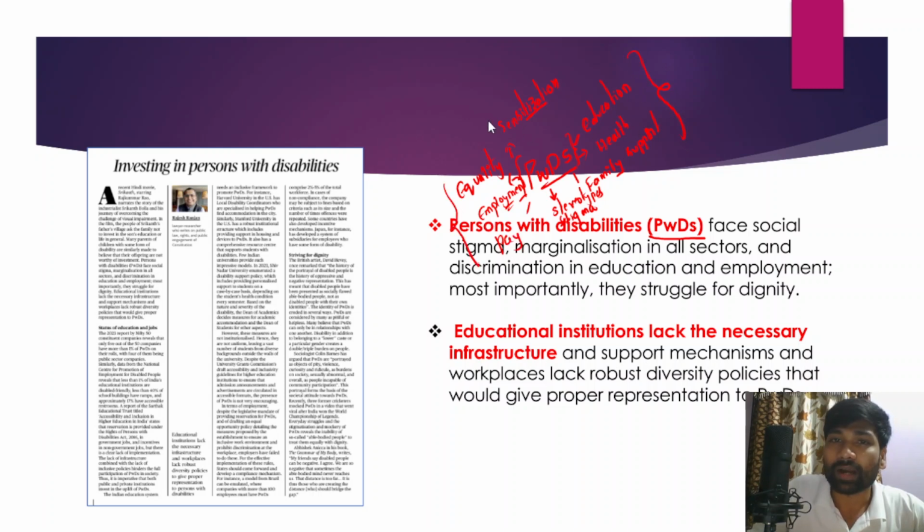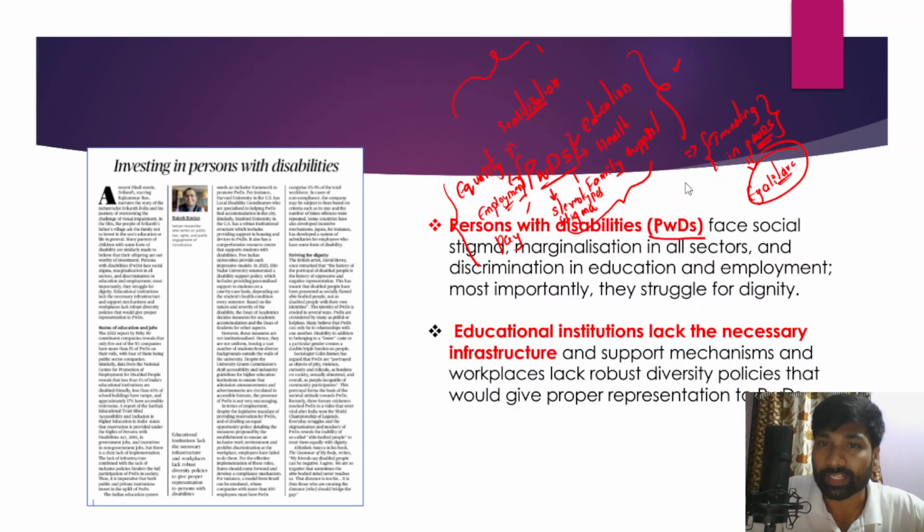When we are able to ensure all these things are properly implemented for persons with disabilities, they could live a better life and enjoy a better standard of living. Ultimately, when governments consider investing in persons with disabilities, it essentially means that the government is making investments in all these areas. Over a period of time, that will help in the creation of an egalitarian or equal society, which builds on equity principles. So this is the brief context, and let's get into this article.